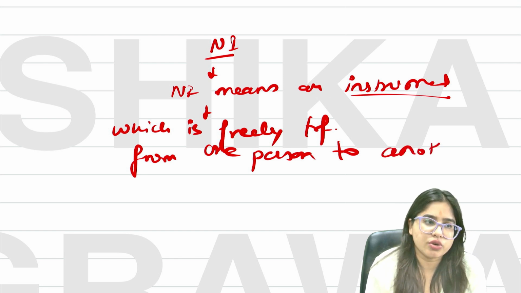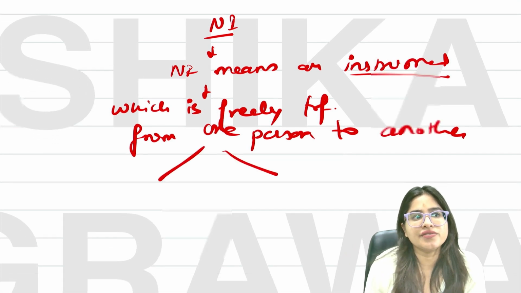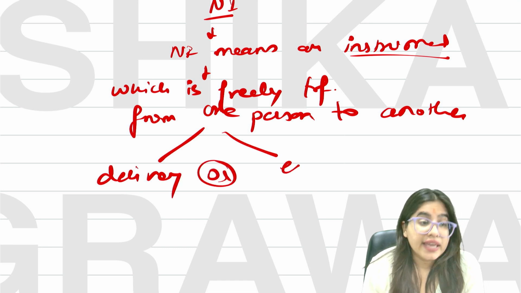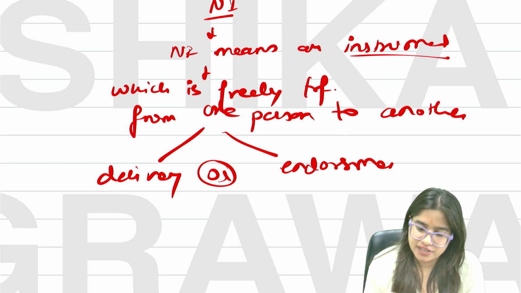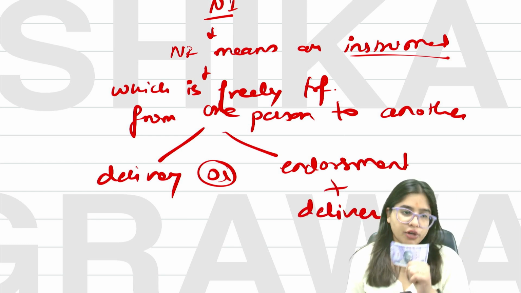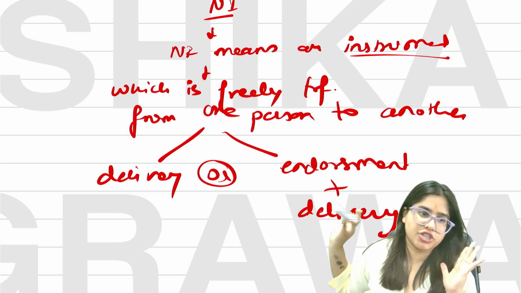This also we understood, ma'am, that it's an instrument which is freely transferable. Now, how can you transfer? Either by mere delivery or by endorsement plus delivery. Endorsement plus delivery. Now, what do you mean by delivery? Delivery simply means handing over the possession.